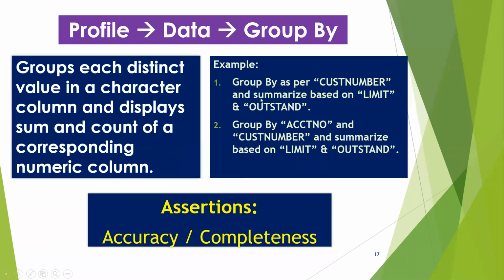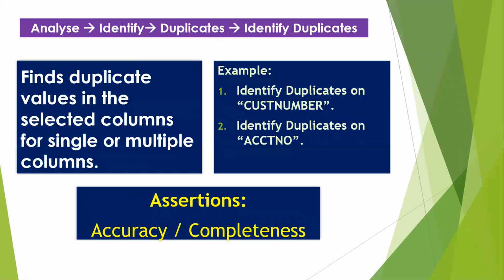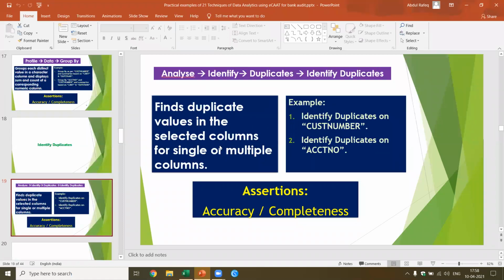Now let's do group by. What does group by do? I've already shown you it's similar to classify, so I'll not spend time on this. Let's go further, but I'll just show you the function so that you can get an idea. Then I'll also come to duplicates. Identify duplicates in customer number, or you can identify duplicates based on the account number. We know it should be null. Okay, let's come back. First, let's do group by.